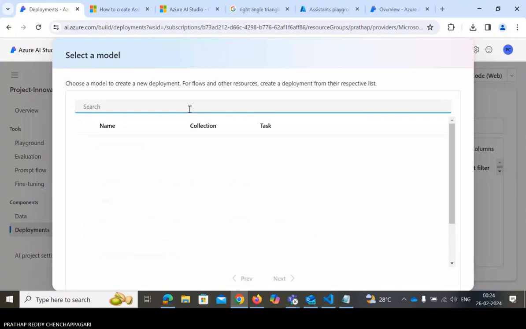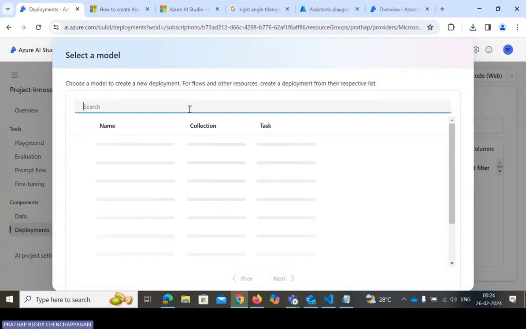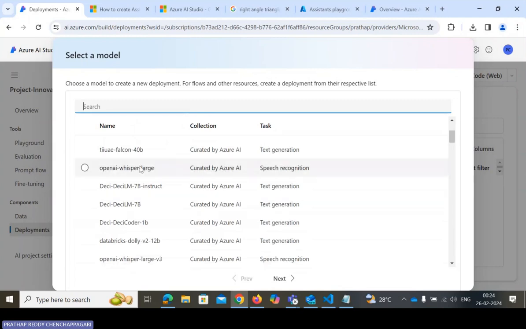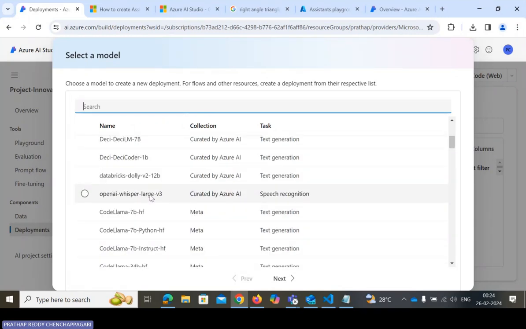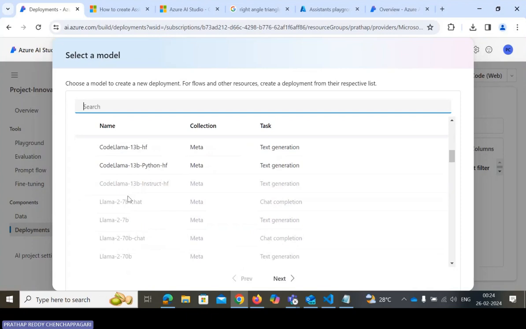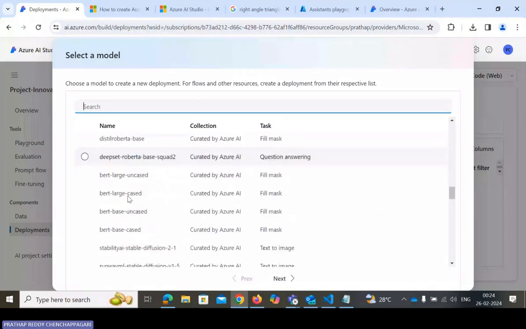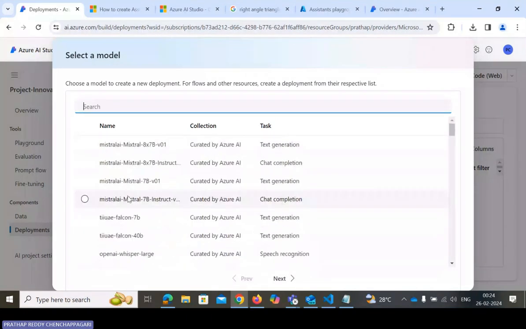We have some deployment models, probably Hugging Face models, automated ML models and Llama. We also have the Azure Whisper model, so we have lots of models. These are all the deployment, I mean LLM models and lots of other models.